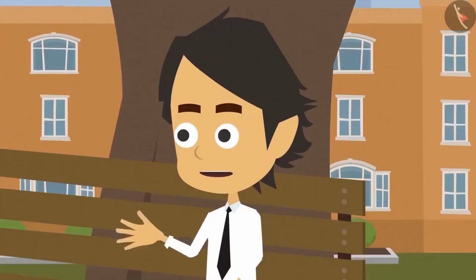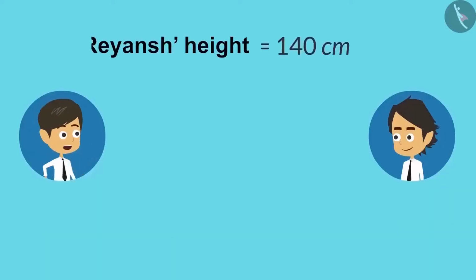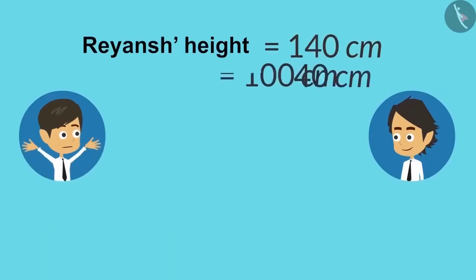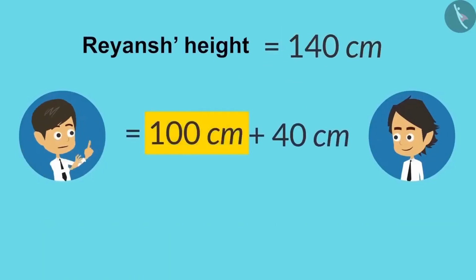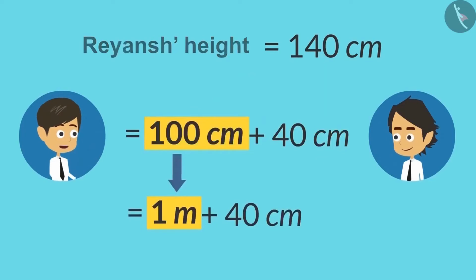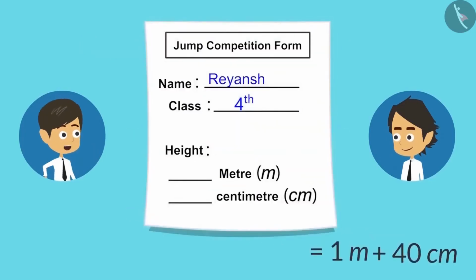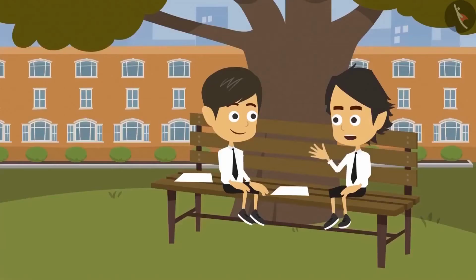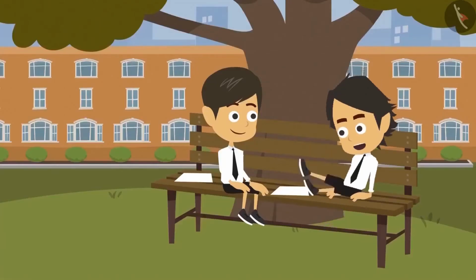Then what are you thinking? Come on, do it quickly. Look, my height is 140 centimeters. So I can write it as 100 centimeters plus 40 centimeters. Now I can write this 100 centimeters as 1 meter. Therefore, my height is 1 meter 40 centimeters. The form has been filled. Come, let's give it to the teacher.